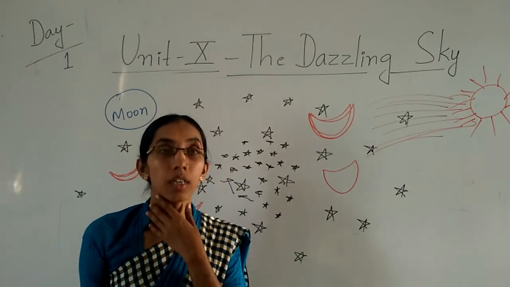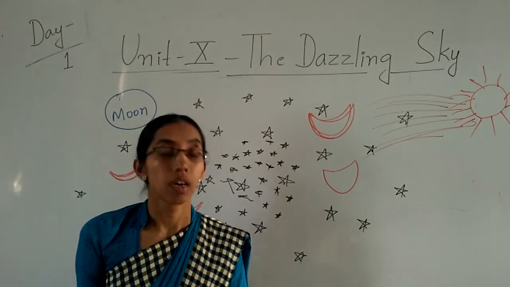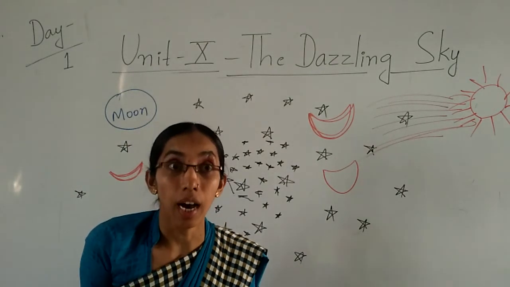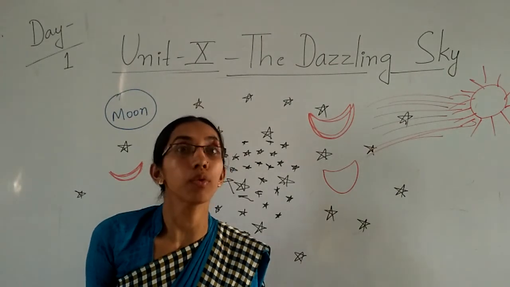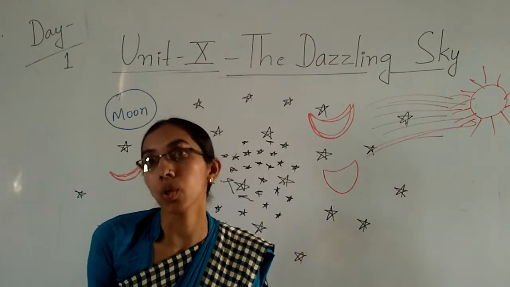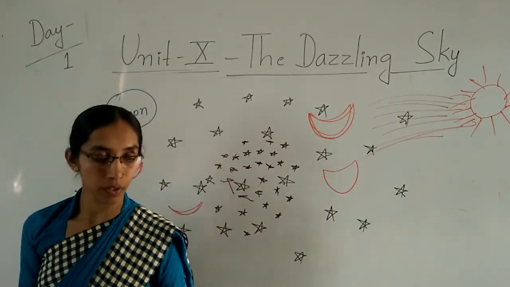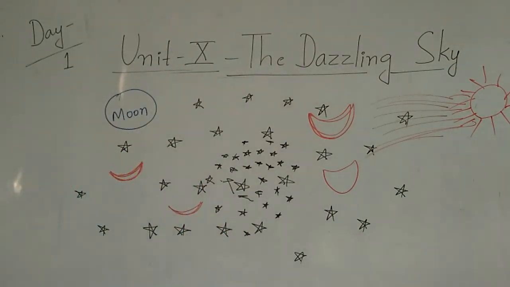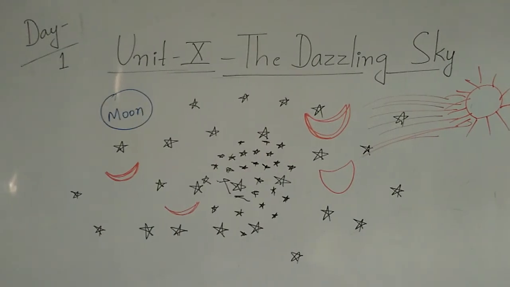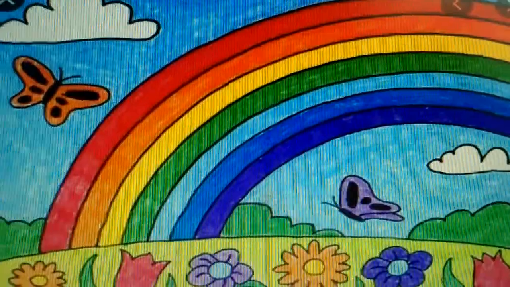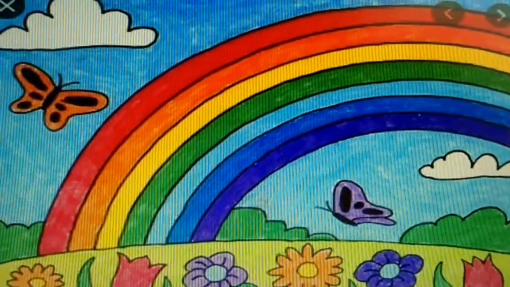Children, here I will show the image of a rainbow just to see, and then the same thing you have to draw in your notebook also. Draw and color a rainbow just to see the image. Here you can see the rainbow. See, the rainbow has 7 colors.